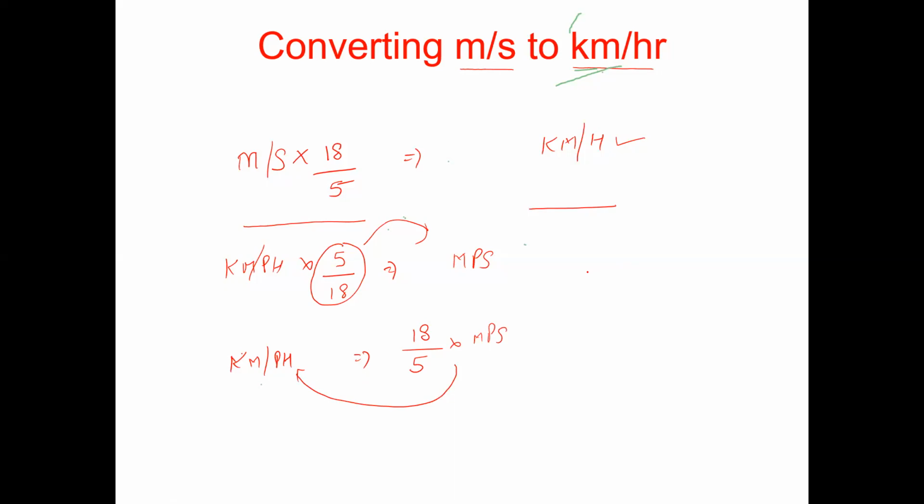I have already taught you in this video 5 formulas for the basics of this chapter. The first one was finding the speed, the second was finding the time, and the third was finding the distance. The fourth was converting the speed from kilometers per hour to meters per second. And the fifth was converting the speed from meters per second to kilometers per hour. So these 5 formulas you have already gone through, and I genuinely believe that you are seriously listening to me and you are very serious about your examination.